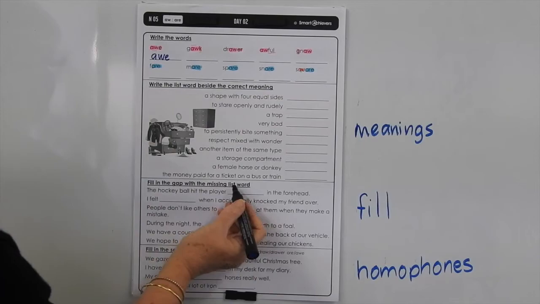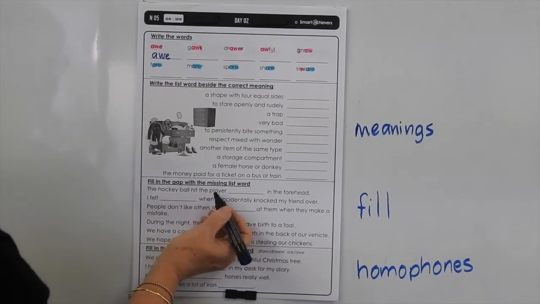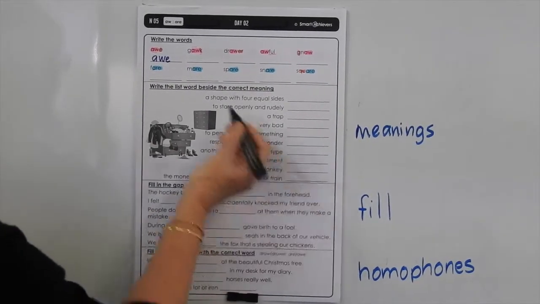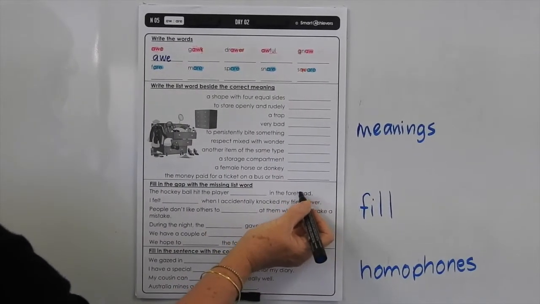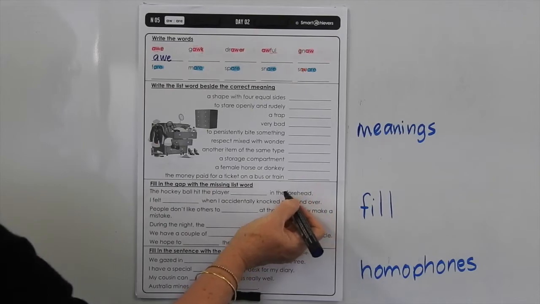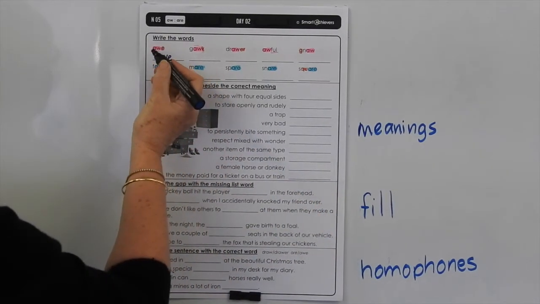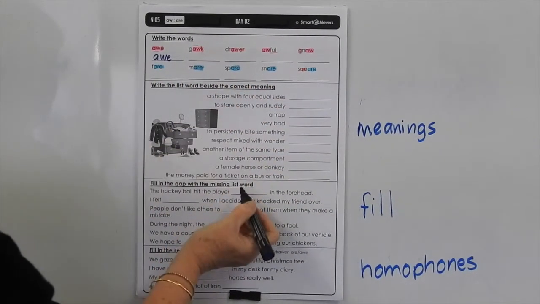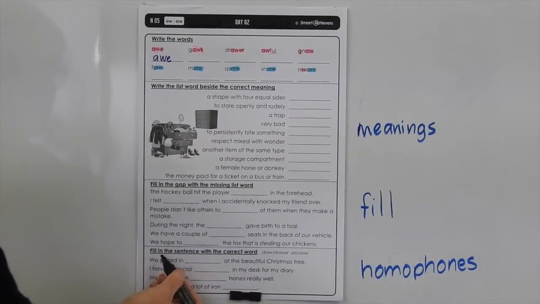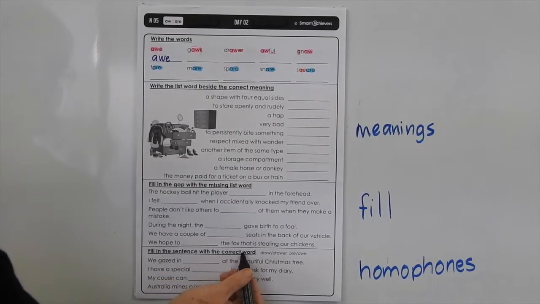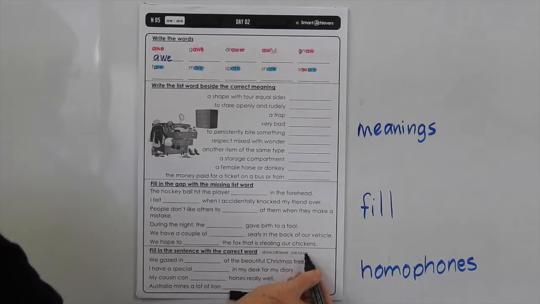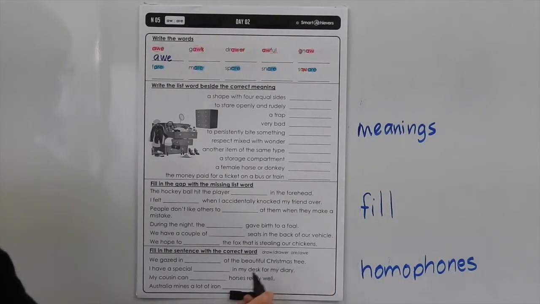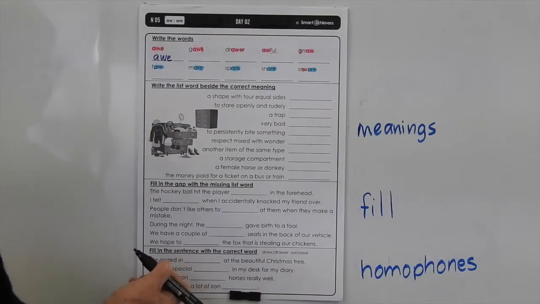Fill in the gap with the missing list word. The hockey ball hit the player something in the forehead. Some people may say forehead, some may say forehead. It means the same thing, it's just pronounced differently. So you have to choose one of these words to fill in that gap too. Down the bottom it says fill in the sentence with the correct word. We've got draw or drawer, or. So they sound very similar. You have to work out which one goes in each sentence.